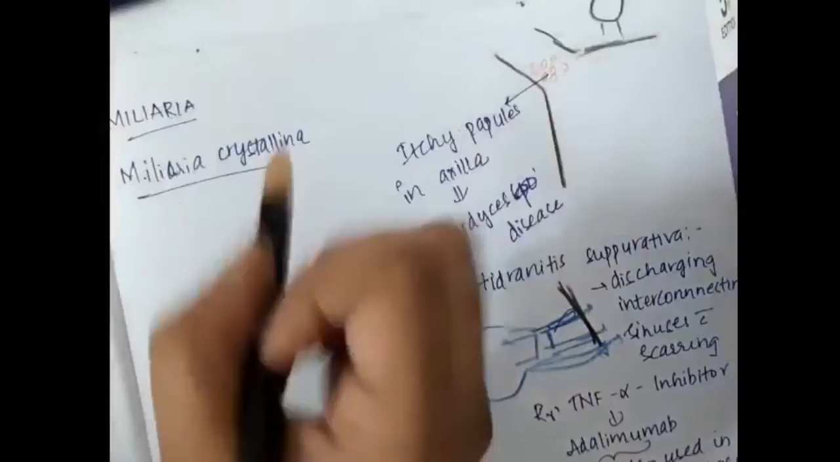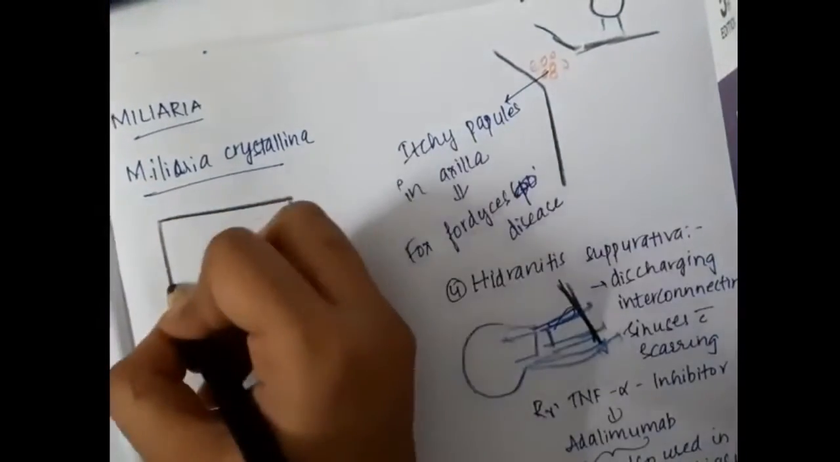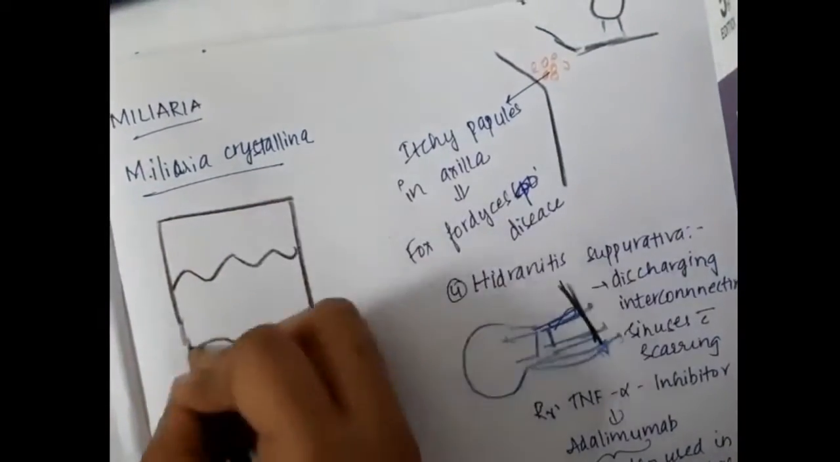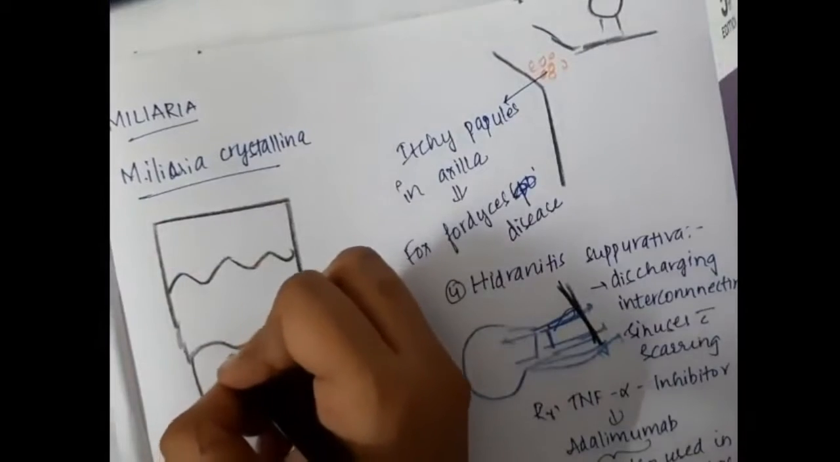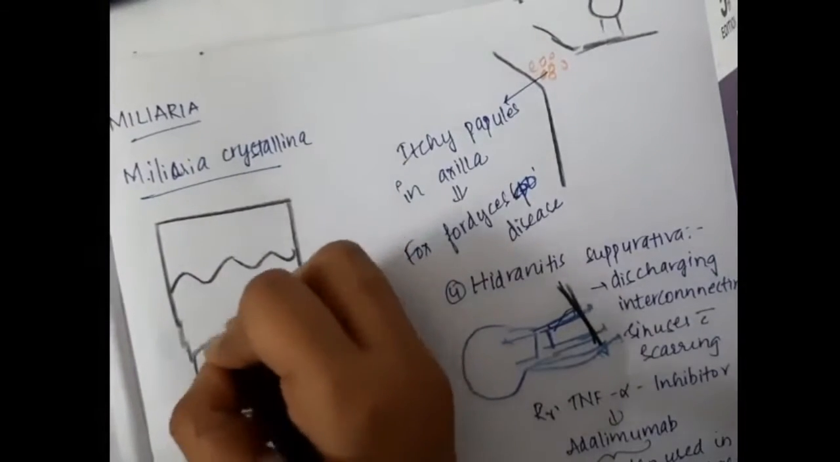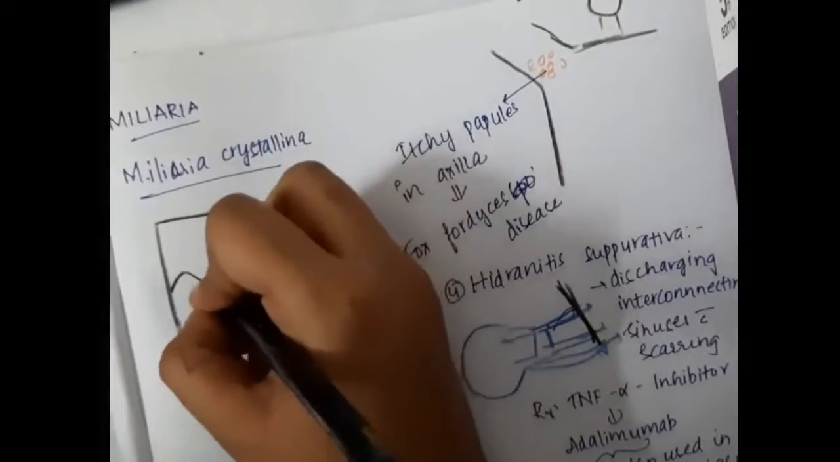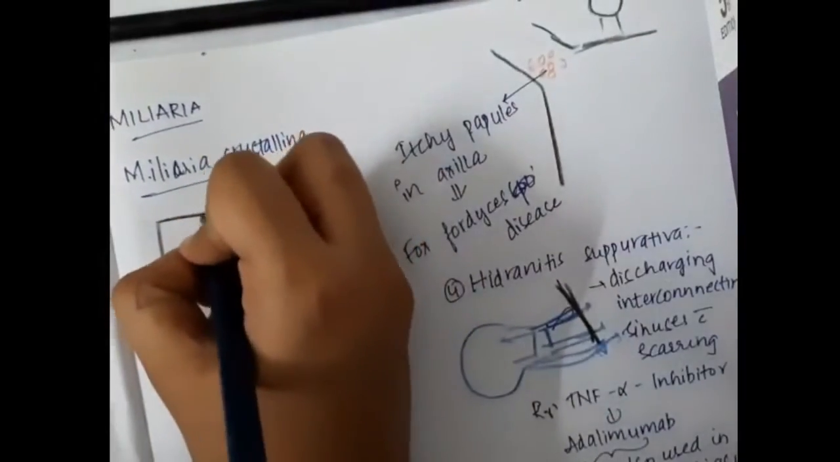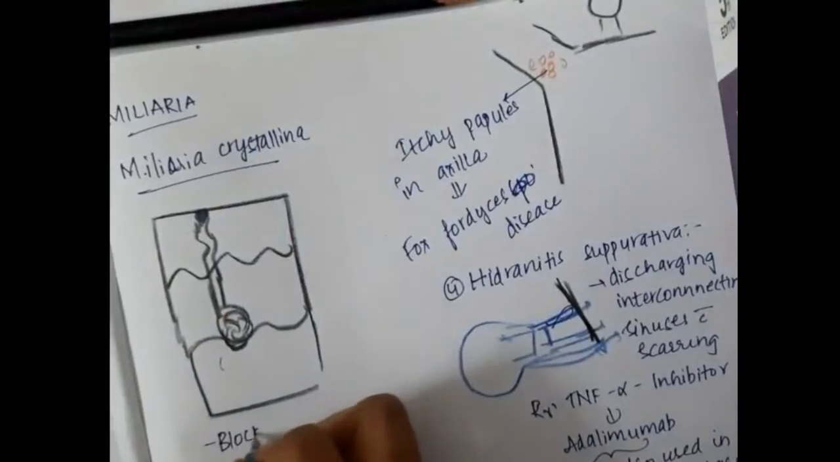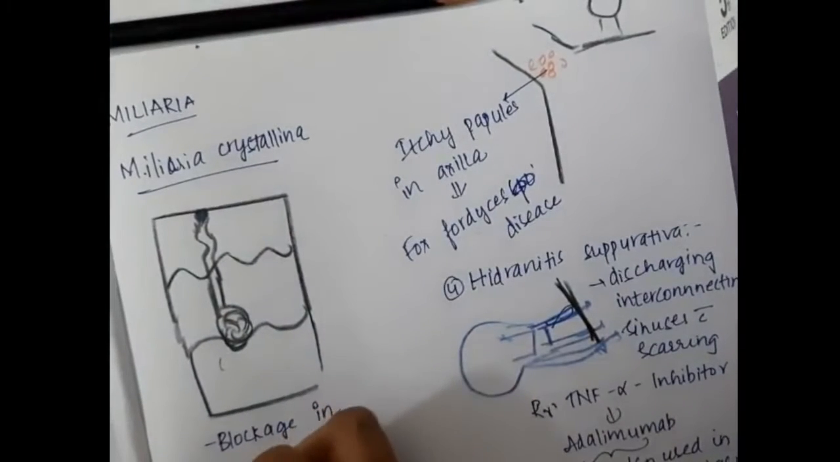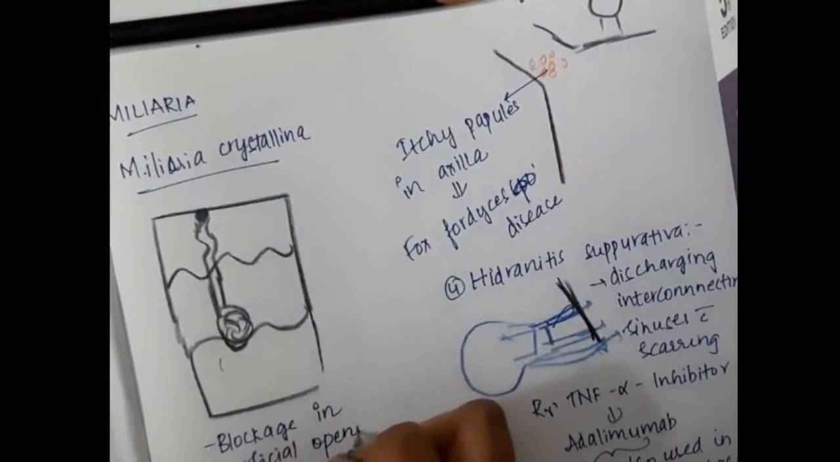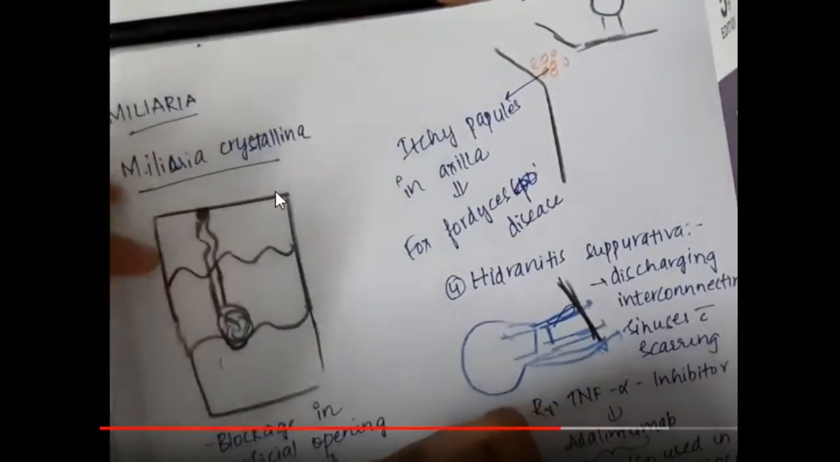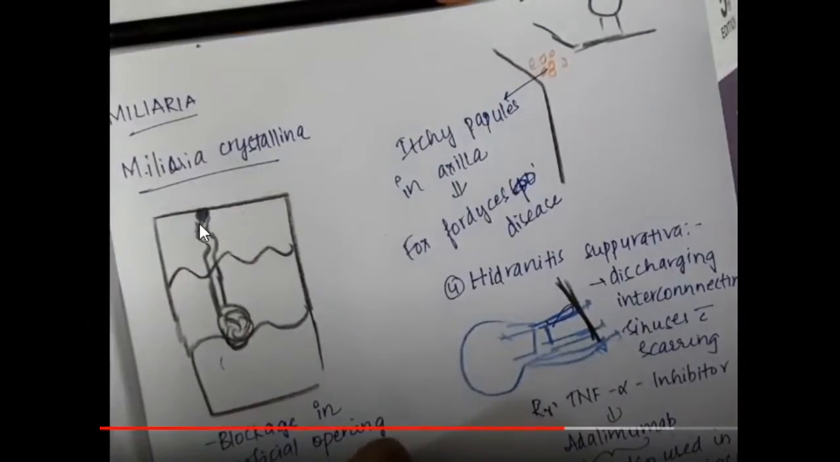In miliaria crystallina, there is blockade in the superficial opening of the stratum corneum. So this is the sweat gland, and this is the duct of the sweat gland. Here the blockade is present in the superficial opening of the stratum corneum. That is miliaria crystallina.